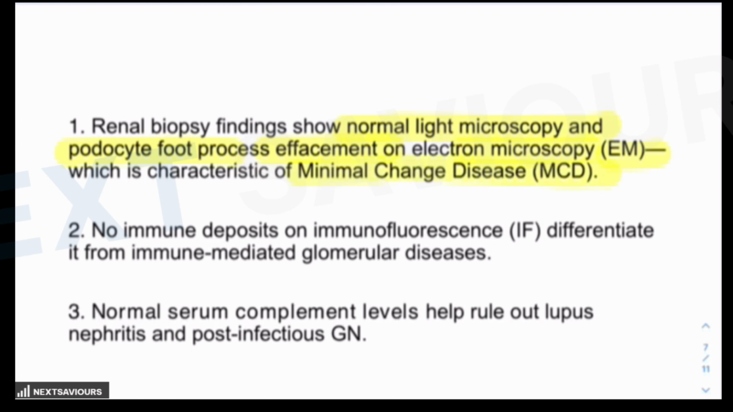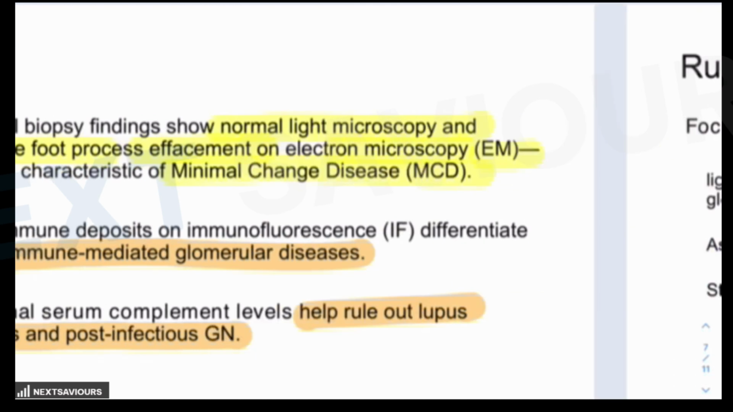As far as other information in the question is concerned, no immune deposits on immunofluorescence differentiates it from immune-mediated glomerular diseases. Normal serum complement levels also help us rule out lupus nephritis and post-streptococcal glomerulonephritis. And one thing you should know, because you have already reached the answer of MCD, is that MCD responds dramatically to prednisolone, as far as management of MCD is concerned.